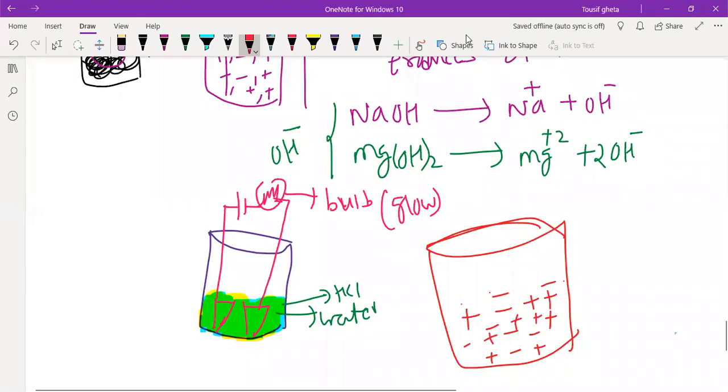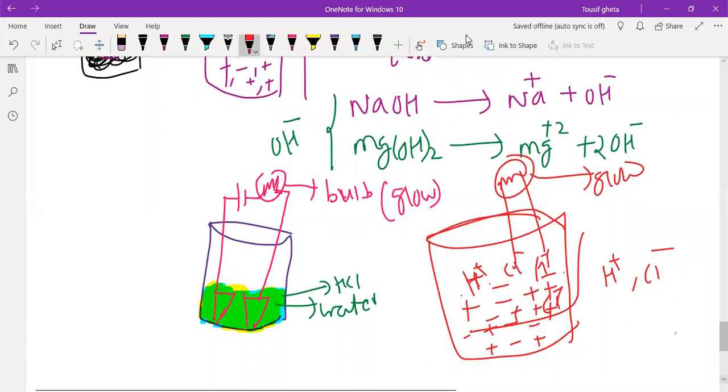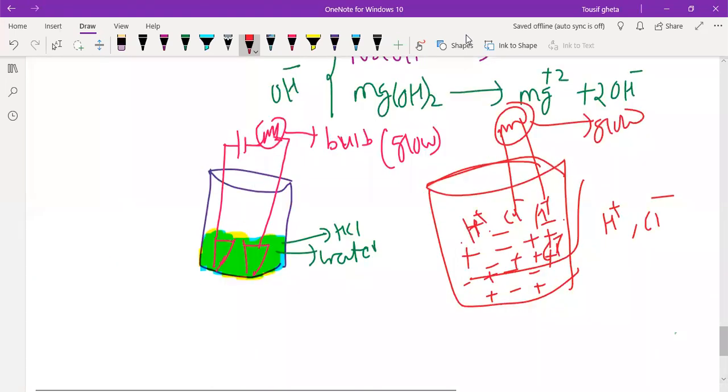Because we will get H plus, Cl minus, H plus, Cl minus, H plus, Cl minus. So many will be there that they will be able to carry the current. They will be able to move, and that is what current is. So that is why they carry the current. So the bulb will glow. Very good.